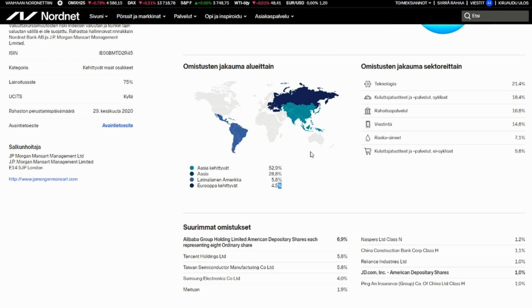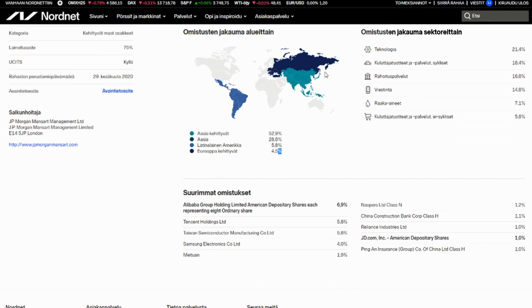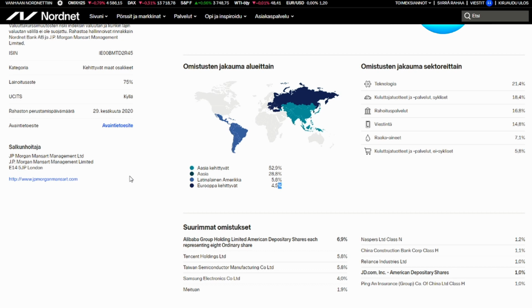One thing that I just noticed right off the bat is that Samsung is apparently part of this, which is a bit confusing to me, because I wouldn't really consider South Korea a developing market. It's more of a developed market. Yeah, I guess it's just to capture all of Asia. There are certainly parts in Asia that are quite developed already, but this fund captures those as well. Yes, but that's a good observation.